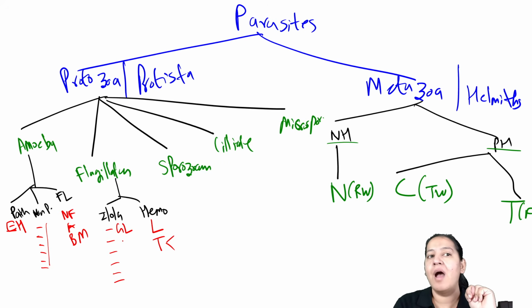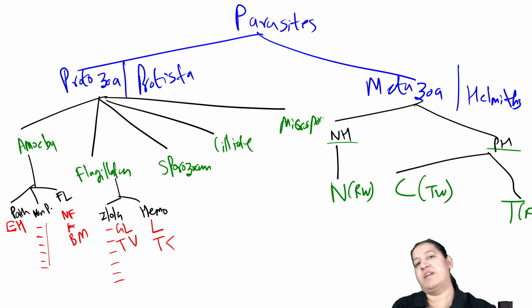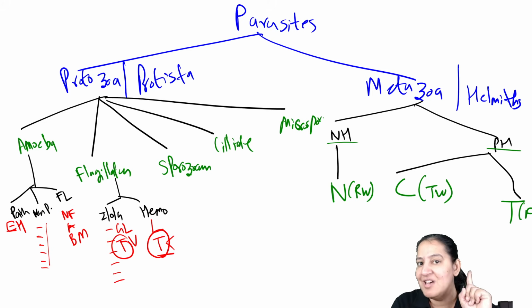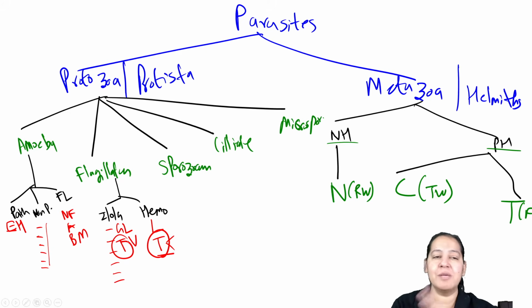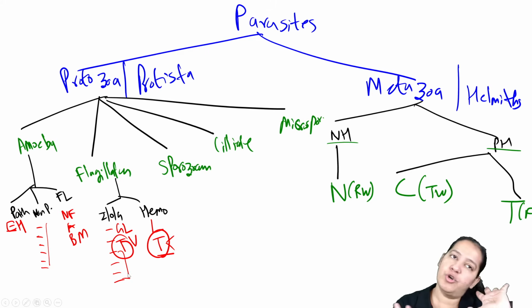Giardia lamblia and Trichomonas vaginalis. That was Trypanosoma, and this is Trichomonas. So please understand it. Give me a thumbs up. The rest 4 you learn by yourself. 2 are monas, 2 are amoeba. Not important in our syllabus, but you should know the classification.